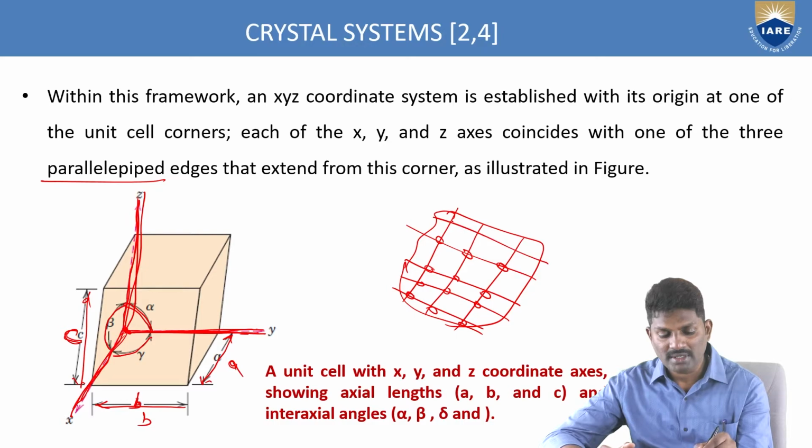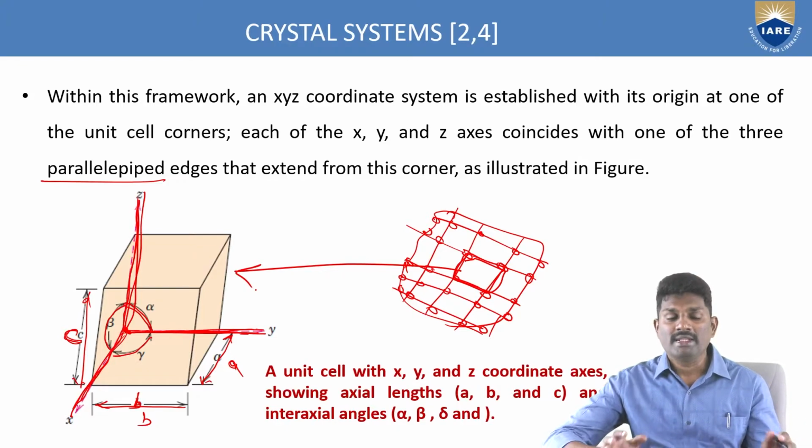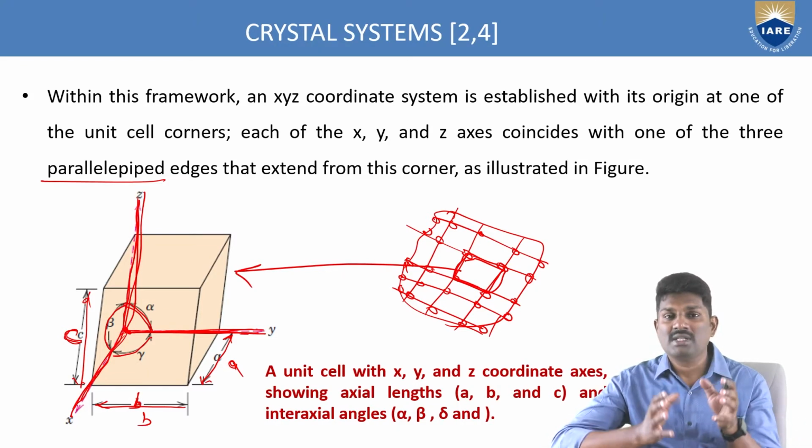We can't completely find out the whole structure, so we are taking a small unit, which is called a unit cell.